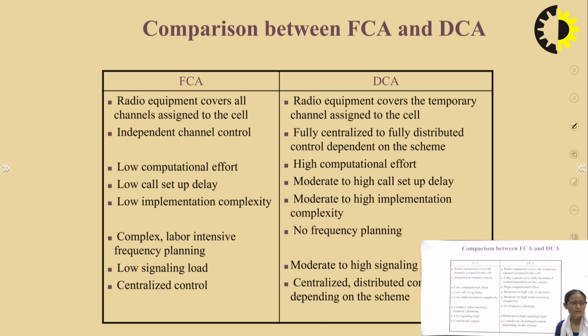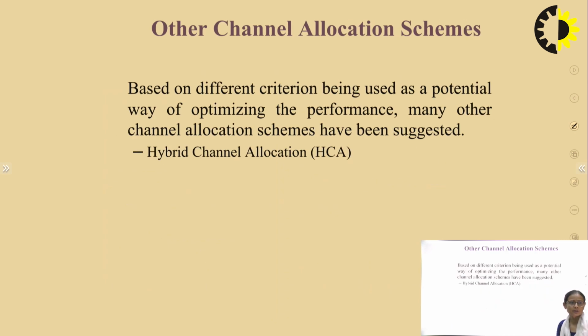FCA needs complex, labor-intensive frequency planning, because pre-planning needs to be done. In DCA, no pre-planning is required. FCA has a low signaling load, whereas in DCA we need to exchange signal quality and other control messages, so there is a moderate to high signaling load. FCA has centralized control, whereas DCA has centralized to distributed control schemes, which we have seen earlier.